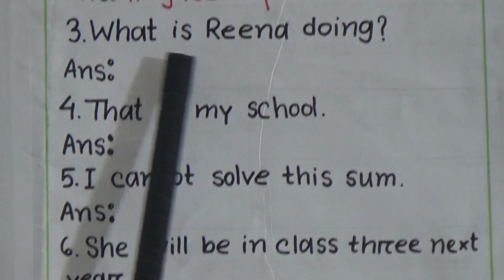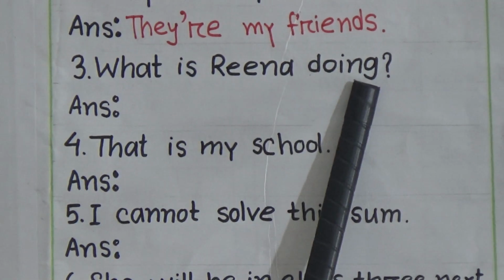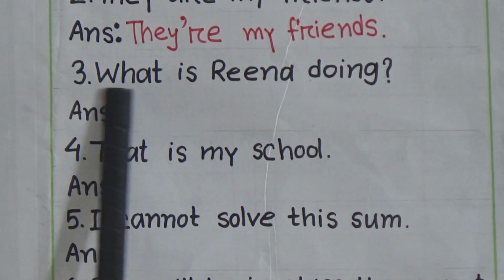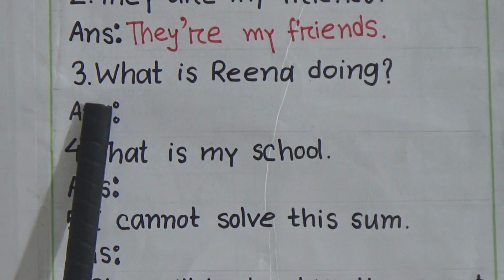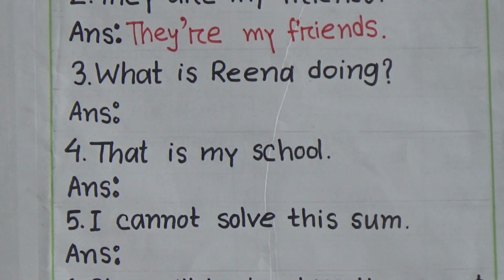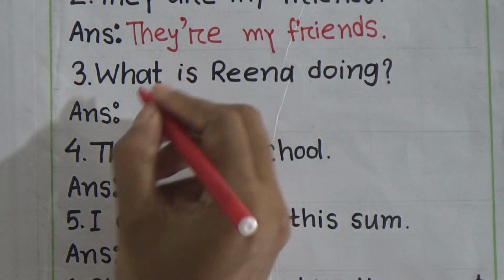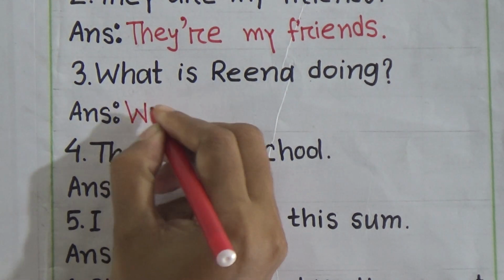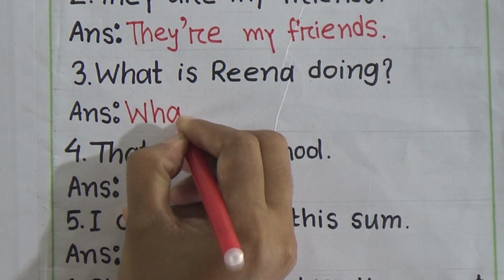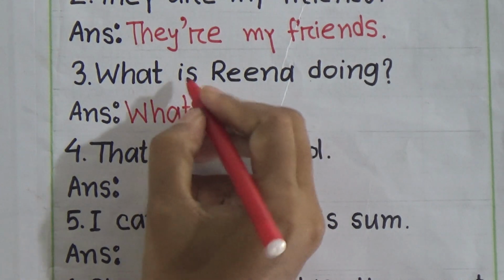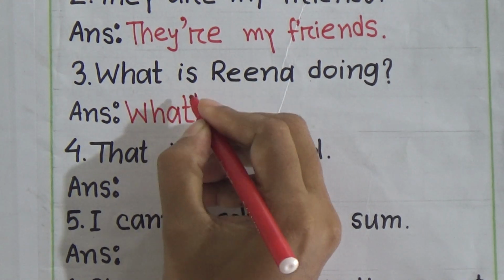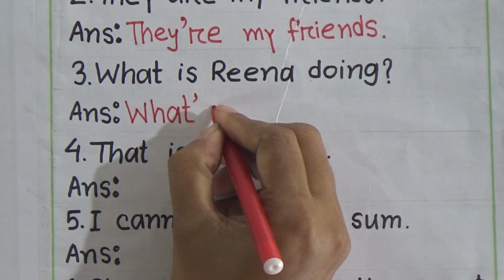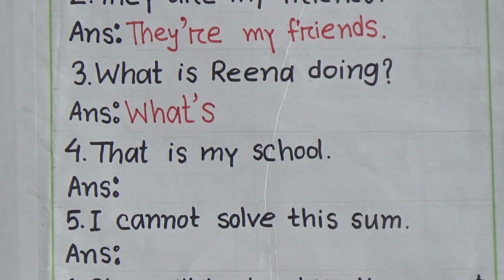Number 3. What is Rina doing? You have to write the short form of what is. We know that the short form of what is is what's. W-H-A-T, and we don't write I, we give inverted comma and then we'll write S. What's.